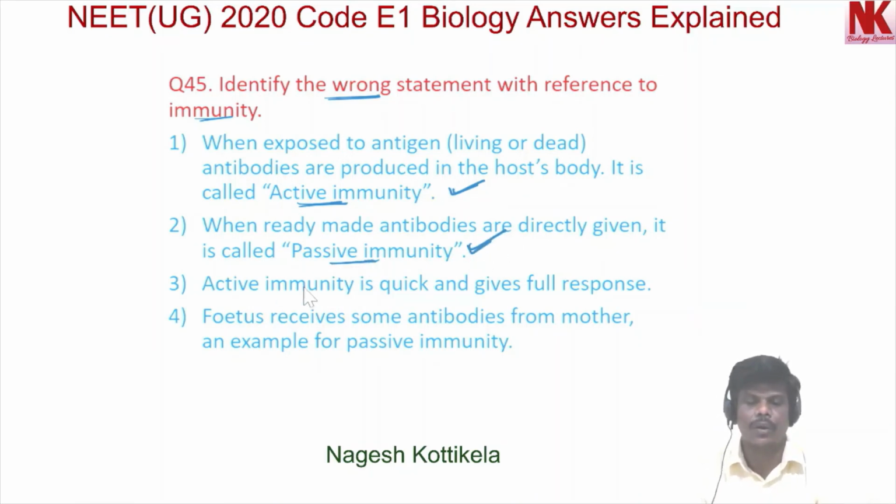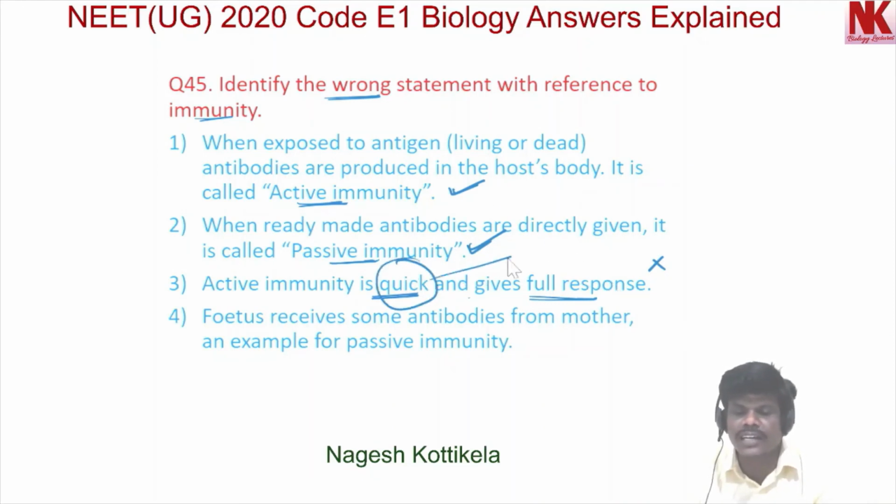Now, the third statement: active immunity is quick and gives full response. Actually, this is a wrong statement. Active immunity is not quick. It is slow, and it takes time to give a full effective response.